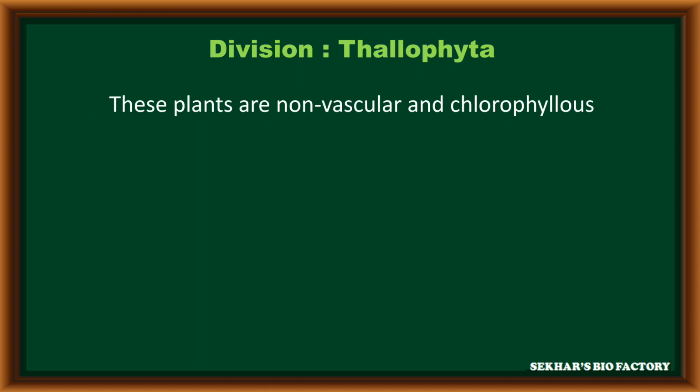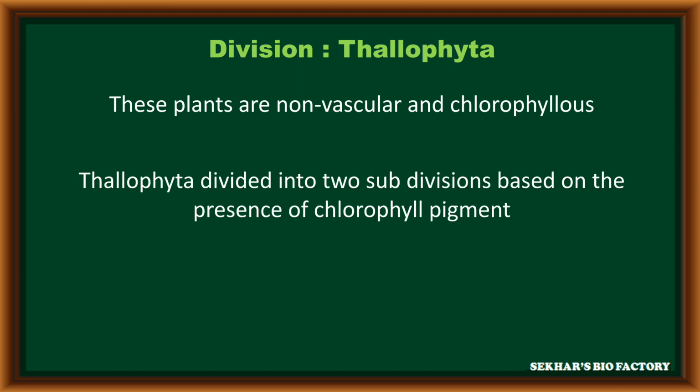These plants are non-vascular in nature with chlorophylls. Thallophyta is further divided into two subdivisions based on the presence of chlorophyll pigments. In this, algae and fungi are the two subdivisions in Thallophyta.